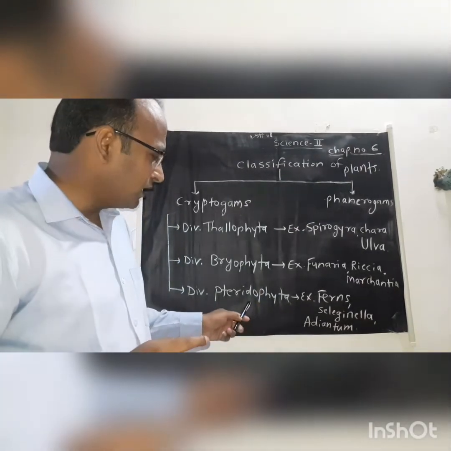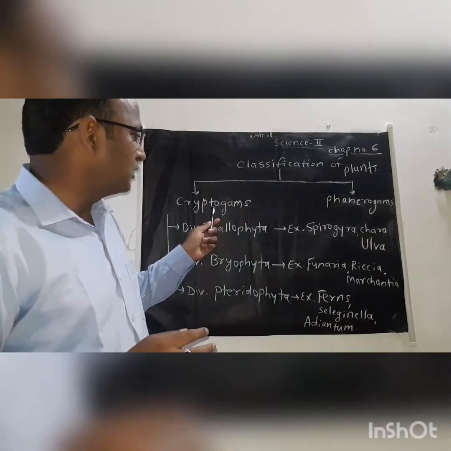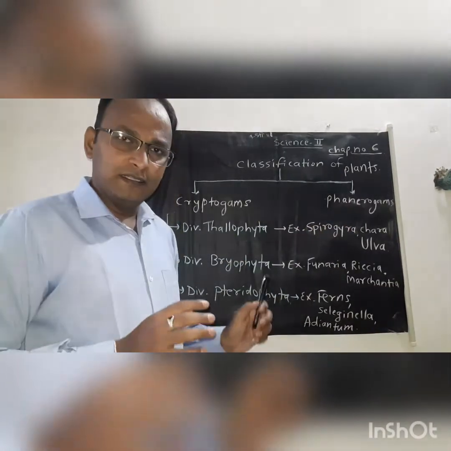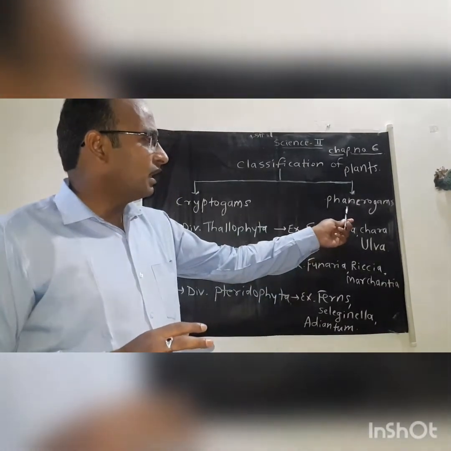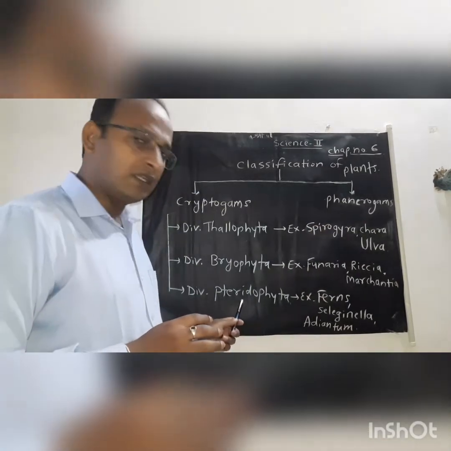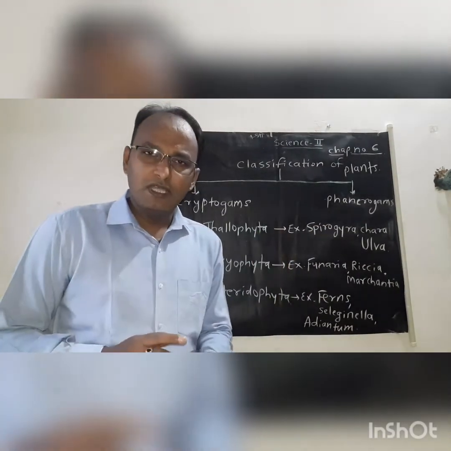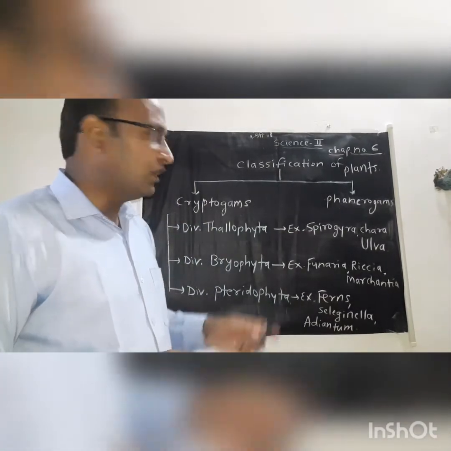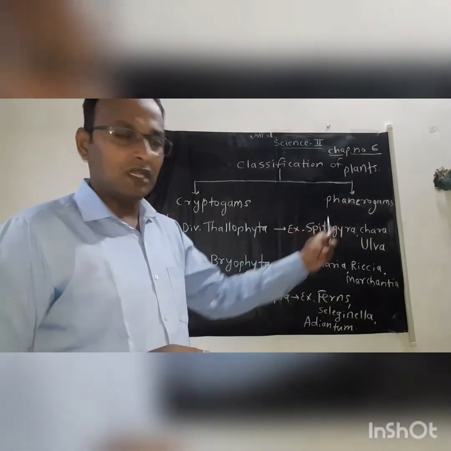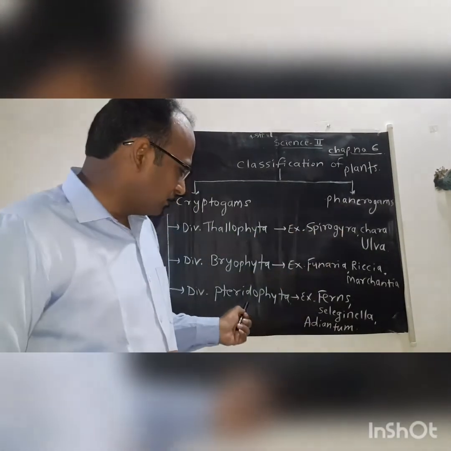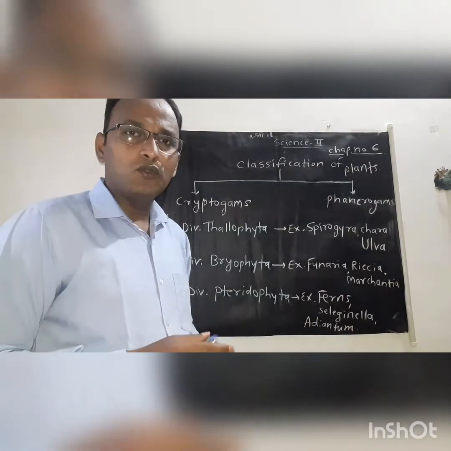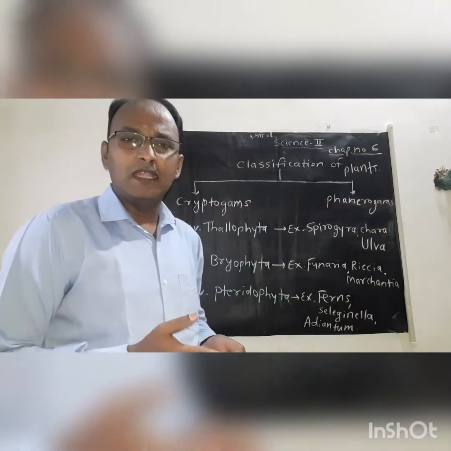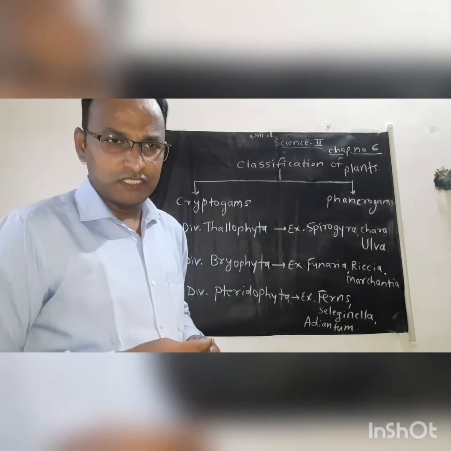Thus, Pteridophyta plants show some characters of cryptogam plants and some characters of phanerogam plants. Thus, we say that phanerogam plants can be generated from the Pteridophyta plants. Or in other words, Pteridophyta plants are called the connecting link between cryptogams and phanerogam plants. These Pteridophyta plants reproduce in two ways, with the help of spore formation and with the help of gamete formation.